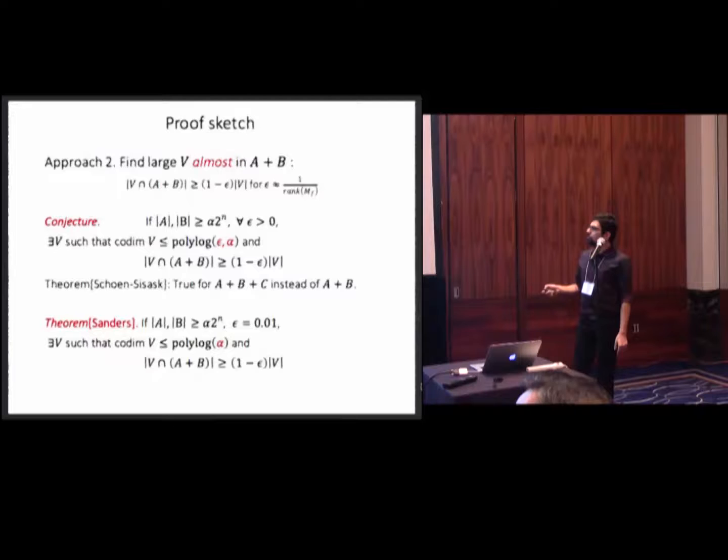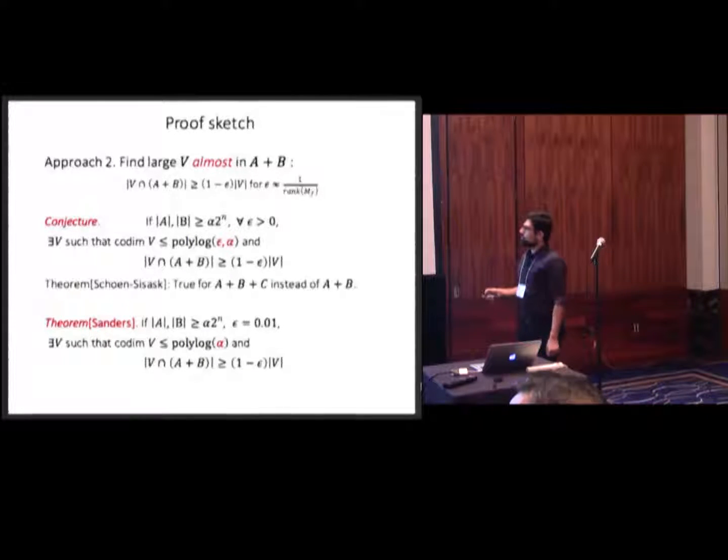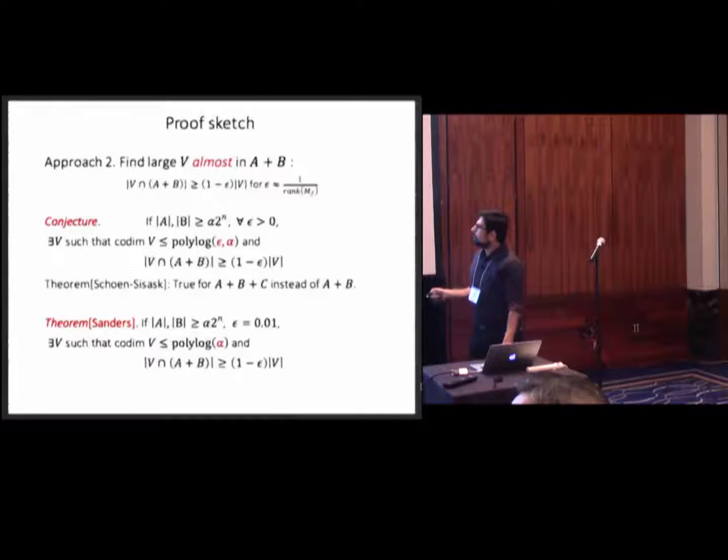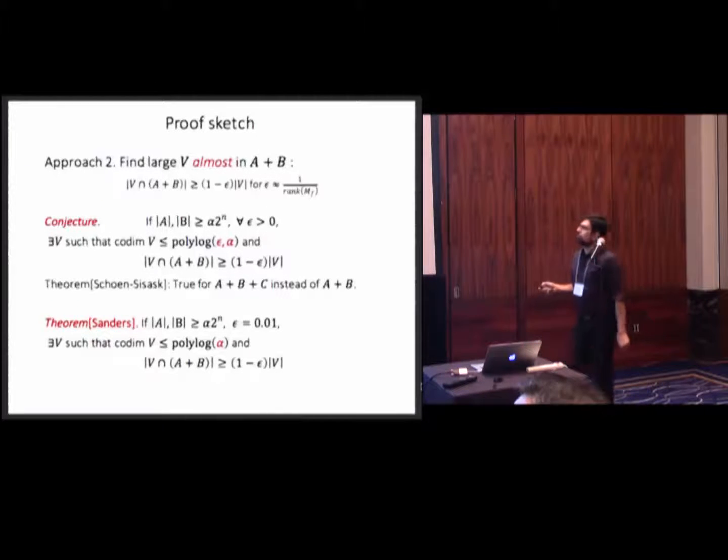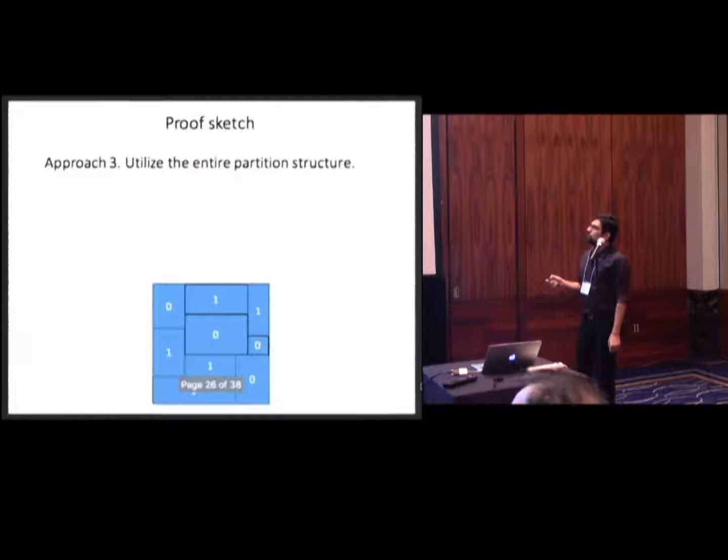So if your epsilon is, let's say, 1%, then you can always find a subspace of codimension that has polylogarithmic dependence on the density of your function, and V intersection A plus B is almost all of your subspace. So our approach is to use this weak theorem somehow, which wouldn't immediately give us the solution.